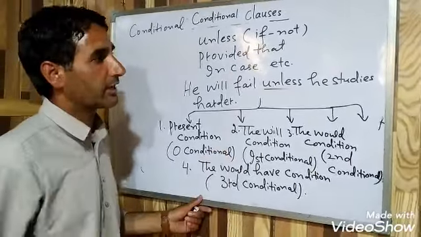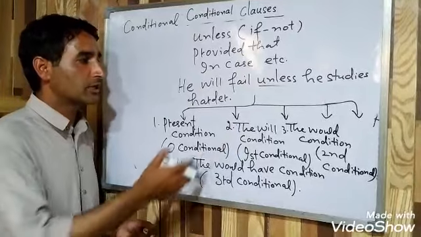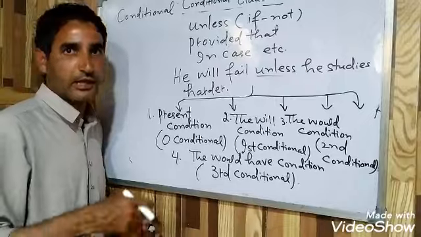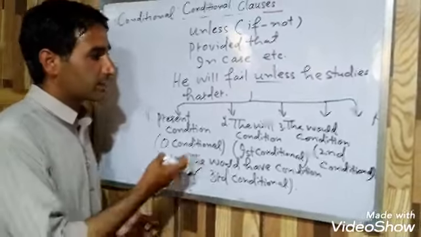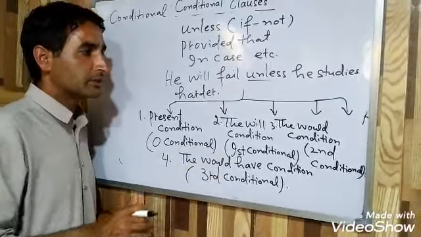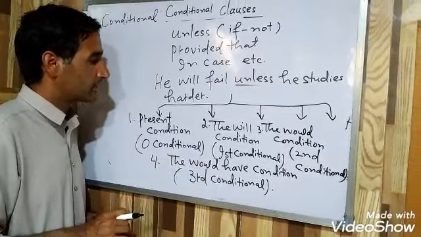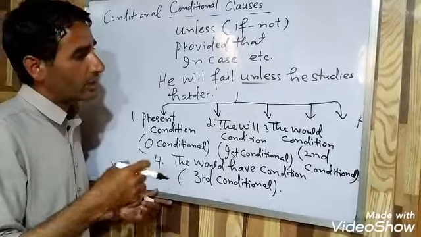And we can use other conjunctions as well in conditional clauses. And these are the four main types of conditional clauses. Now in the next video, we shall take up these conditional clauses one by one and see their structure and what they describe.